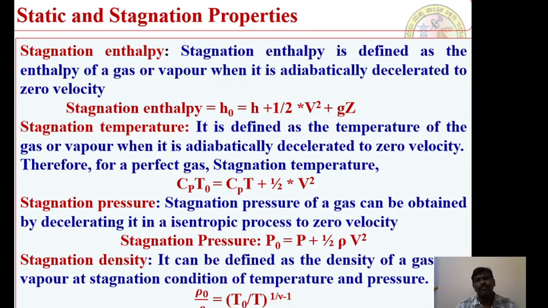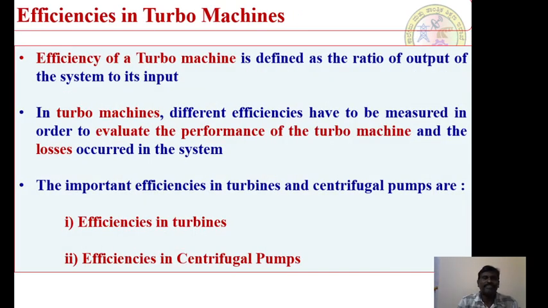So that means when you define such kinds of properties, it may be an enthalpy, a temperature, a pressure, or a density, right? We must see that the process is always adiabatic at that particular point. At the same time, it has been deaccelerated to 0 velocity. That means the available kinetic energy at that particular point is 0. So that is the stagnation state where we need to measure the respective properties. It may be an enthalpy, a temperature, the pressure as well as the density. So these are some of the stagnation properties and the static properties which we have to define with respect to our thermodynamic fluids. Next is efficiencies in turbo machines.